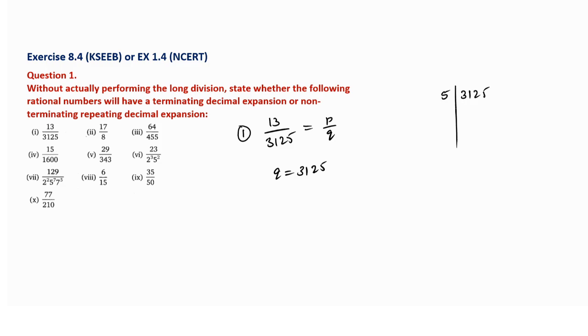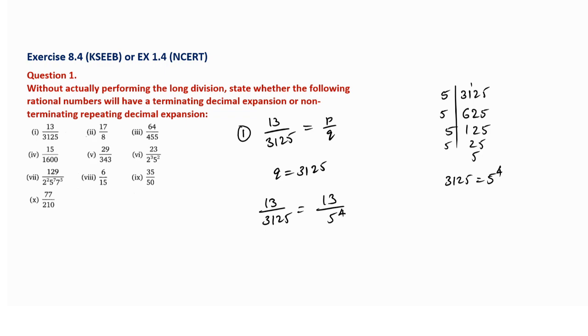At the end we have 5, so divide by 5. So 5 6 5 2 5 6 30, 1 will remain, 5 2 10. Next it will be again 25, so 5 5 and 5 5. So we can write down 3125 as 5 raised to 4. Okay, so this Q value we found as 5 raised to 4, so I can write down that previously 13 by 3125 is equal to 13 by 5 raised to 4. So you can write it down here.